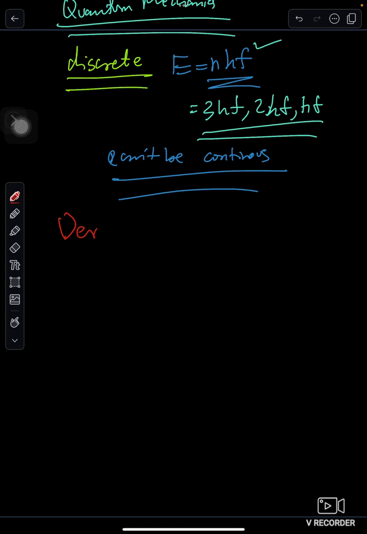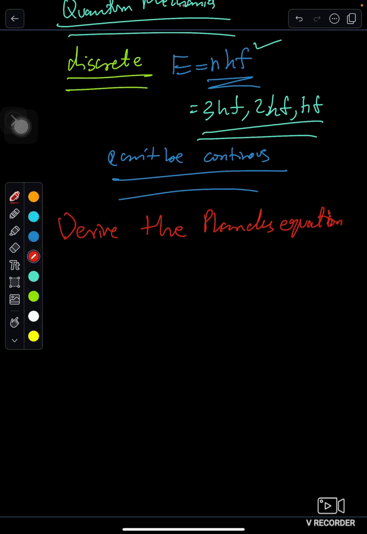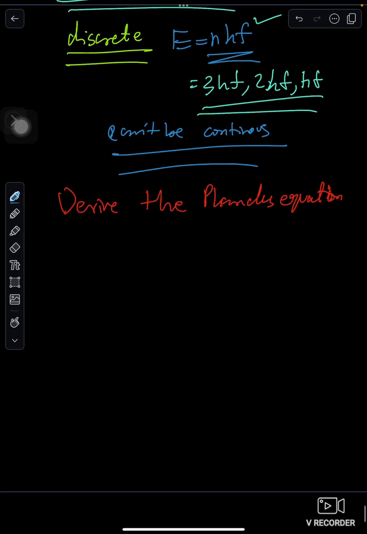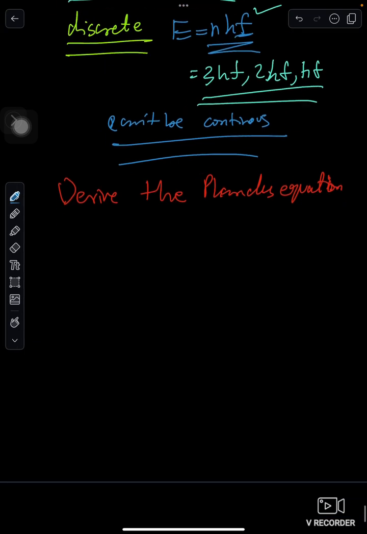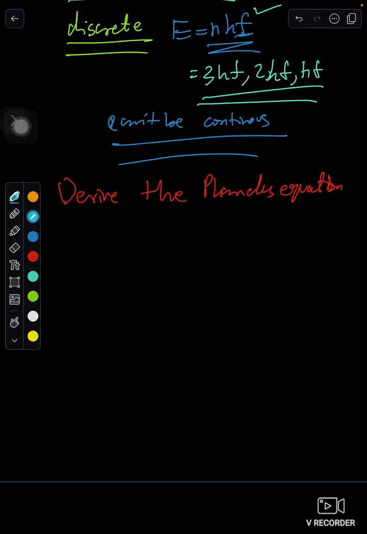Now we will derive Max Planck's equation, the equation which describes how energy actually works based on frequency. So first of all, we need to know about probability, because this requires us to have probability.